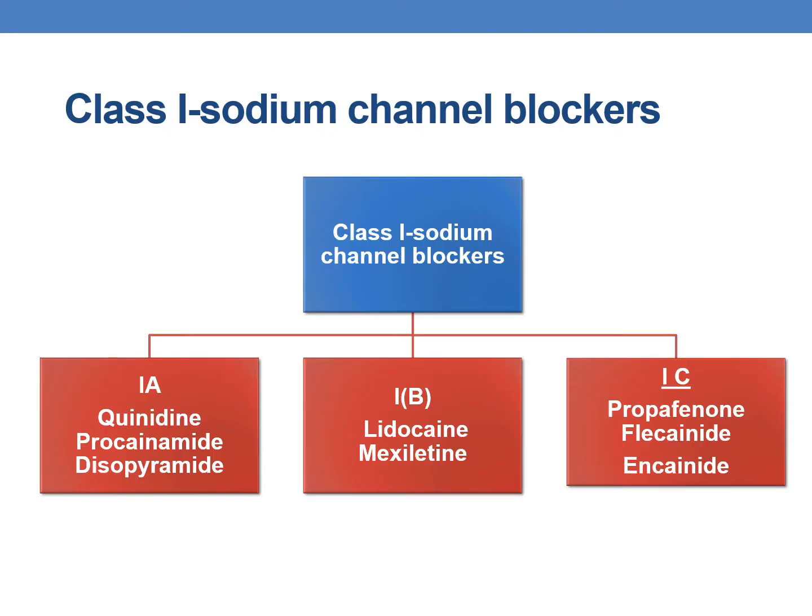Now coming to class 1 drugs. The class 1 drugs are also called sodium channel blockers, and they are divided into three types: 1A, 1B and 1C. Examples of 1A are quinidine, procainamide and disopyramide, examples of 1B are lidocaine and mexiletine, and examples of 1C are propafenone, flecainide and encainide.